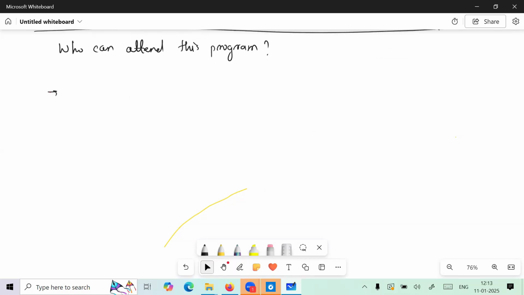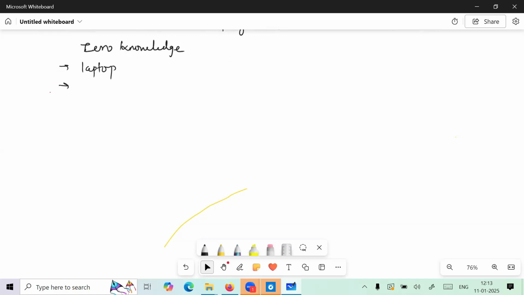So, guys, you do not require any programming language. Zero knowledge is enough, guys. Zero knowledge is enough to attend this session. You do not require any prerequisites. Just you should have a laptop, okay, and be passionate about data science. Those two things are the prerequisites to attend this program, guys. Apart from this, nothing is required. I hope you got the answer here.